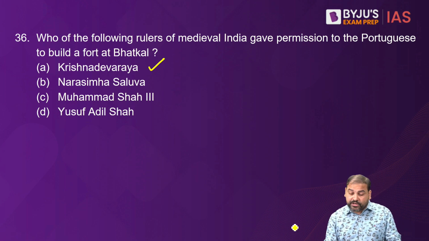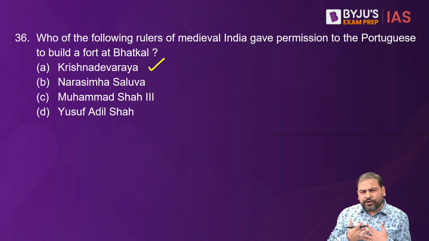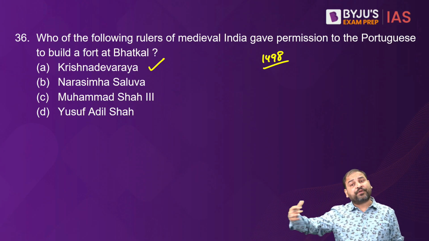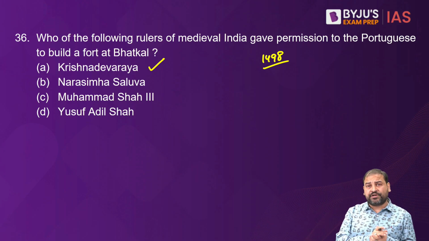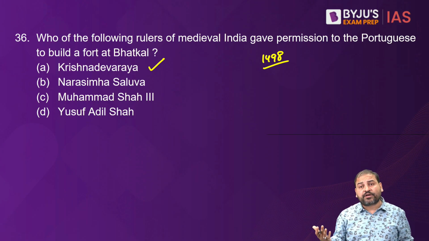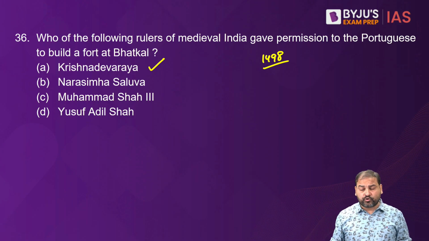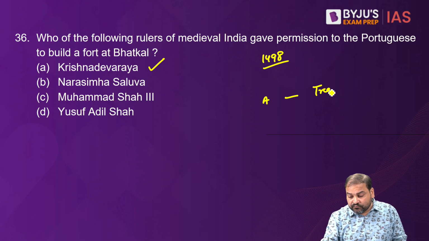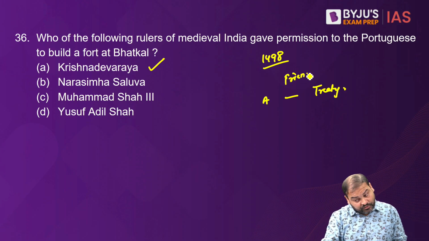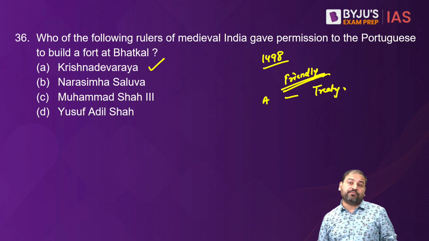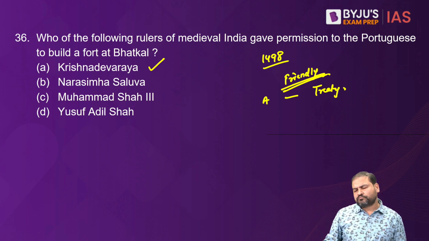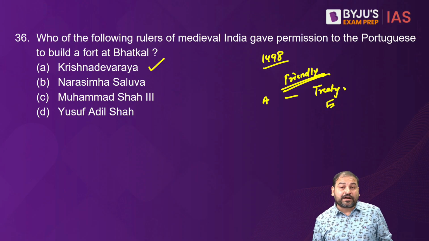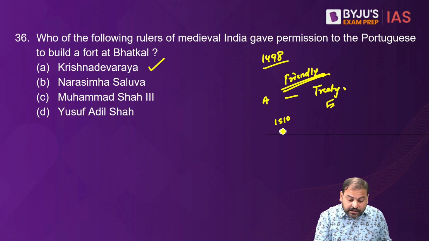Because if you all would remember, the Portuguese came to our country in 1498. Vasco da Gama had come. Then they had different governor generals. Initially, Almeida was the governor general. But the real governor general was Albuquerque, who was also known as the founder of Portuguese rule when it comes to India. And Albuquerque had done a treaty. We usually teach this, that they had done a friendly treaty with Krishnadev Rai, who was the ruler of this place at that point of time. So around 1510, this treaty was done.